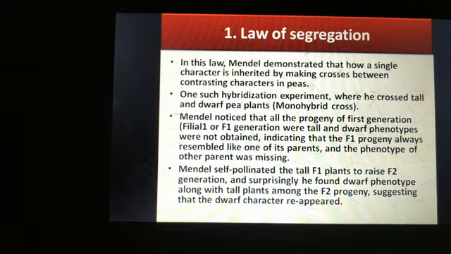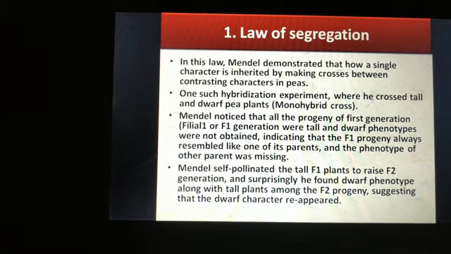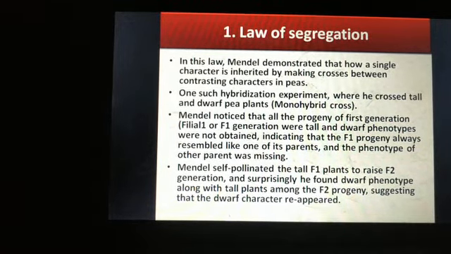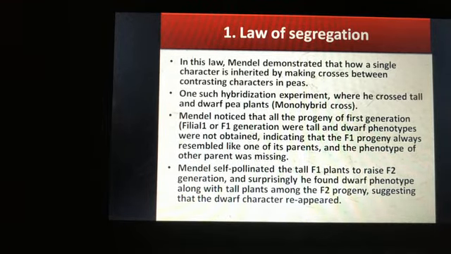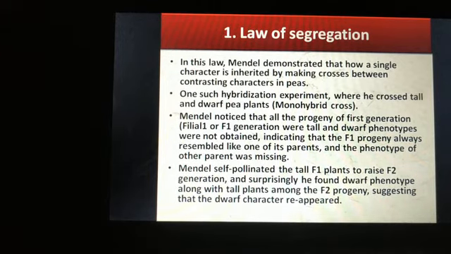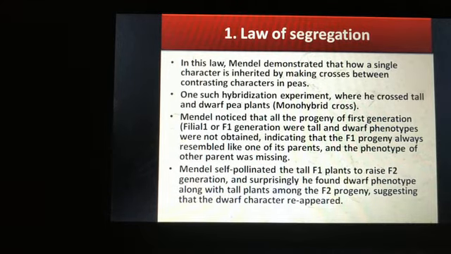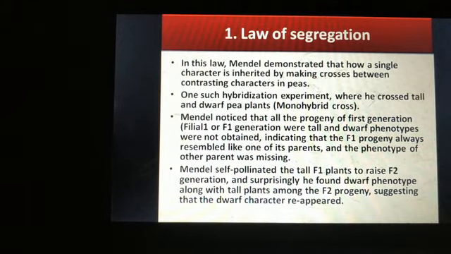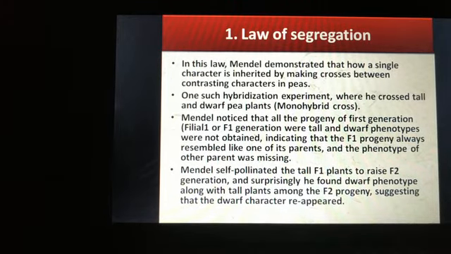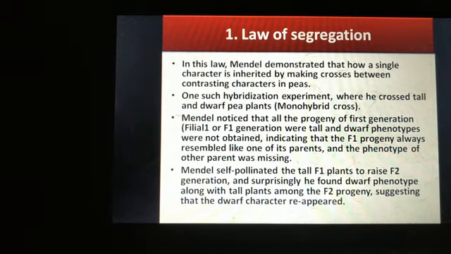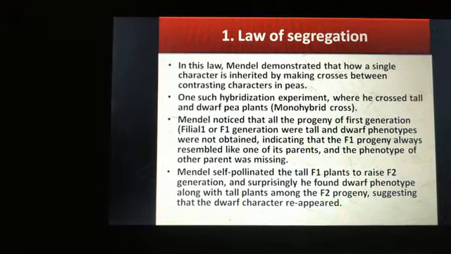The first one is the law of segregation. So today we'll discuss the law of segregation. In this law, Mendel demonstrated how a single character is inherited by making crosses between contrasting characters in pea. So here he demonstrated how we inherit characters if we cross contrasting characters, for example, a tall plant and a dwarf plant. How these characters are inherited by their offspring, we will study in this law.